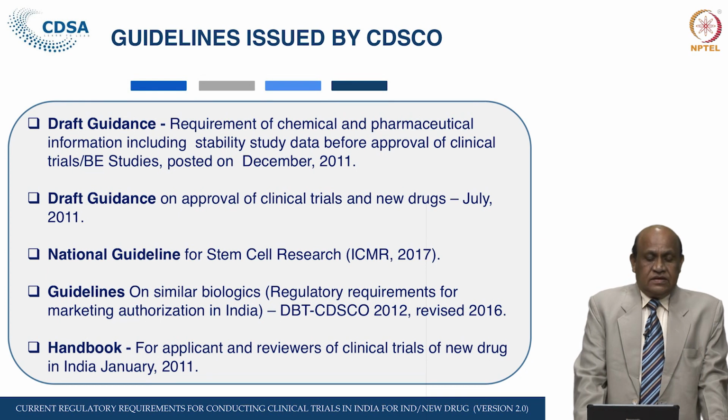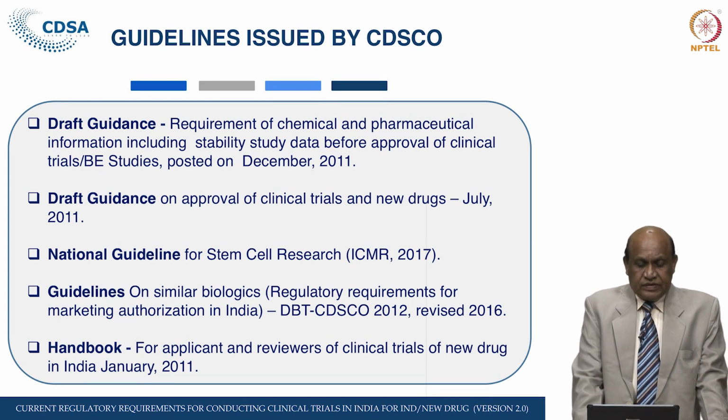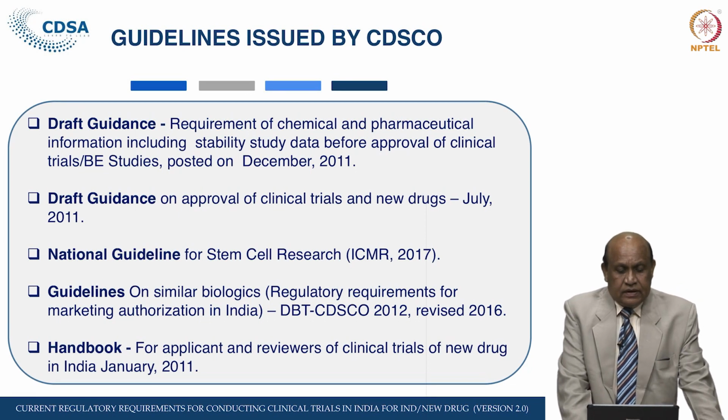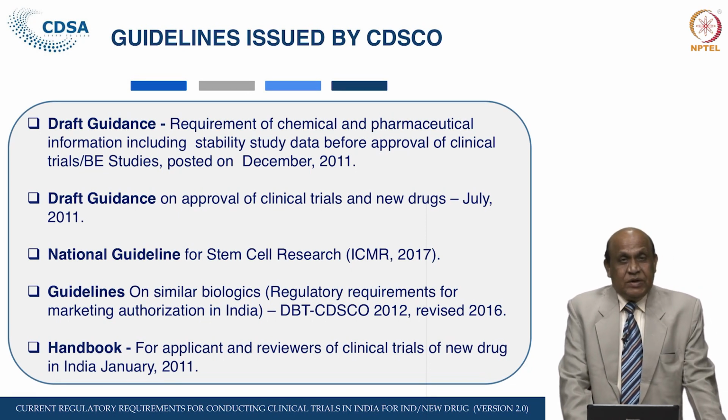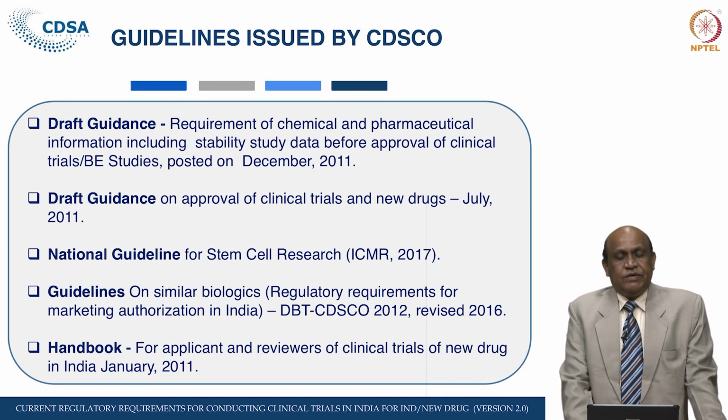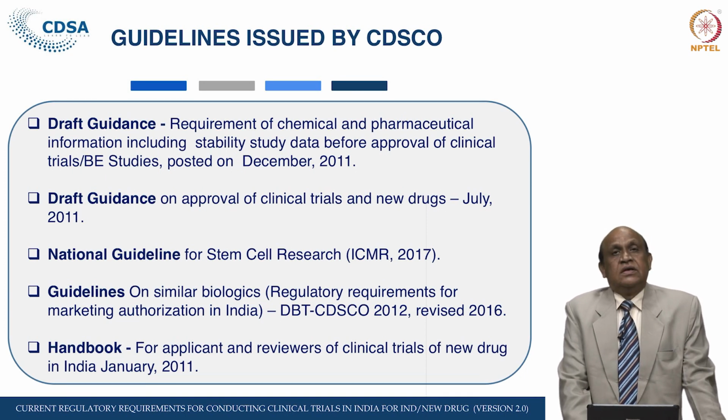There are other guidelines like the national guidelines for stem cell research issued by the ICMR, and guidelines on similar biologics, that is biosimilars, also available on the CDSCO and DBT website, issued in 2012 and revised in 2016.